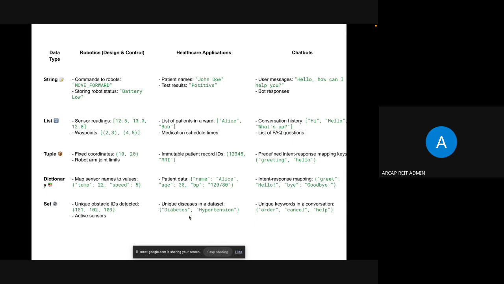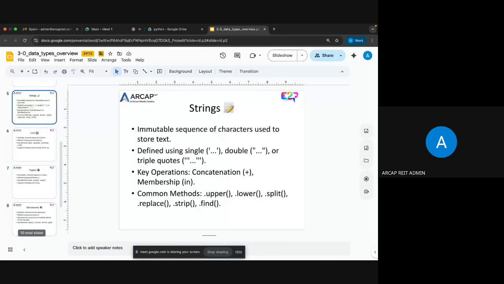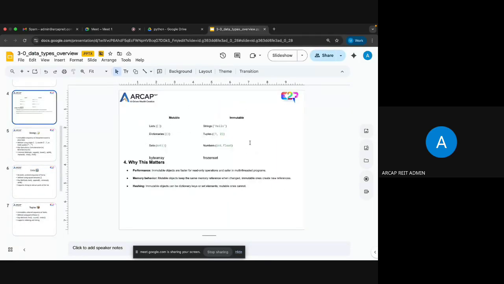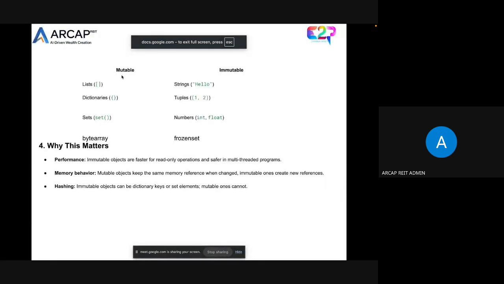So like that, whenever we are talking about the different data types, where exactly we use what, we should know in the project. When we are going to do some project, we should know all those. So in mutability, list comes, dictionary comes, set comes, and in immutability, strings, tuples, numbers, all this comes under the immutable data.